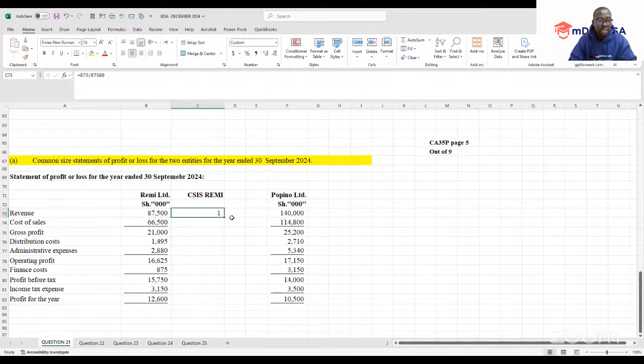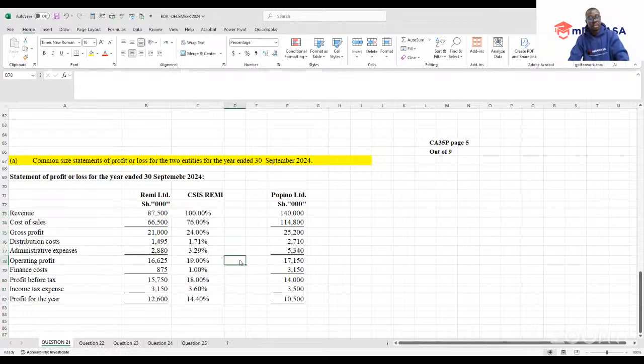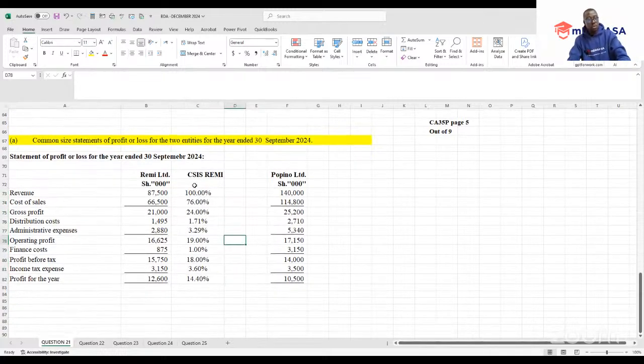So I'll just drag this down, and in this case I'm going to have my percentage. And of course, you can now say 2 decimal places, right? So this will be our common size income statement. Imagine, as easy as that. Just present your data in the form of percentages. You need to understand that you have to pick a particular base. In our case for the income statement, the base should be our revenue. And that is what you've picked.